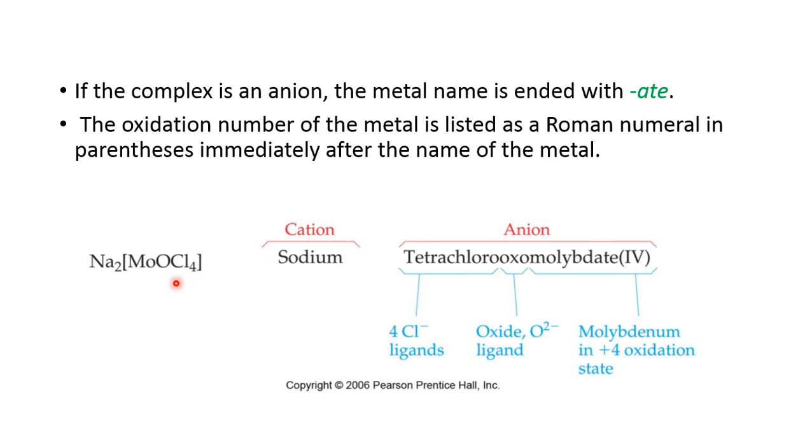So first you need to name in alphabetical order. So chloro comes first. Four ligands are there, so tetrachloro, and oxygen is named as oxo, and you have molybdenum metal. So molybdate, because the ending is -ate since the complex is an anion. So tetrachlorooxomolybdate, and when you find out the oxidation state of molybdenum, you will get it as 4, and write the oxidation state in Roman numerals inside the parenthesis.